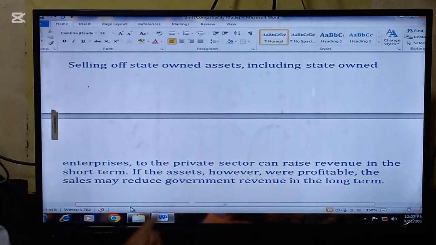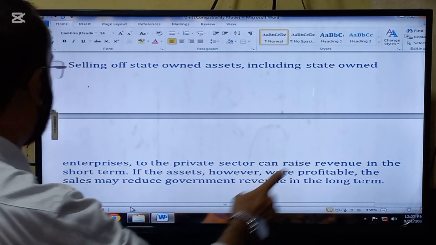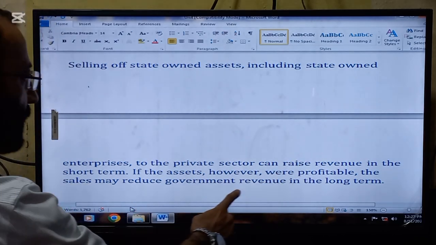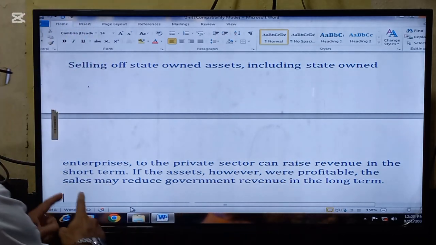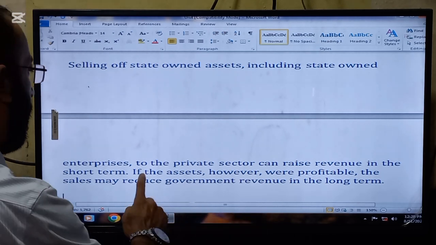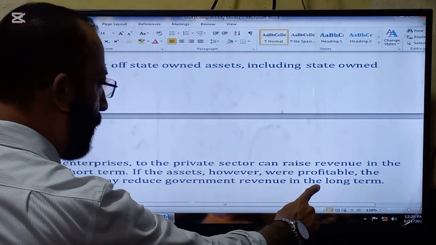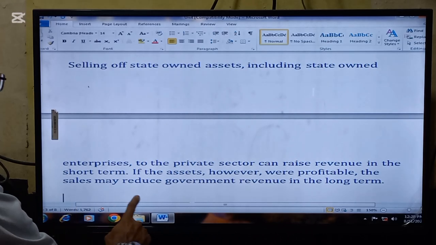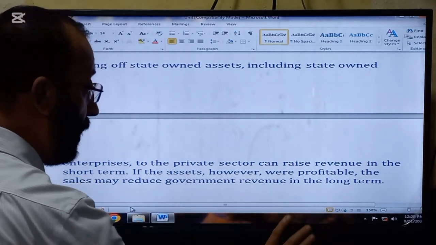Selling state-owned assets, including state-owned enterprises, to the private sector can raise revenue in the short run. So in the short run, you will get money. But if the assets were profitable, the sales may reduce the government's revenue in the long term.